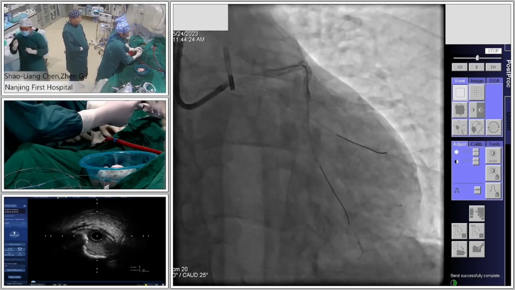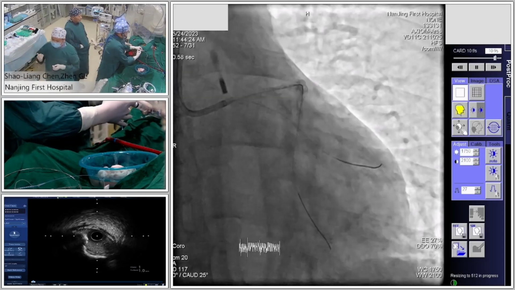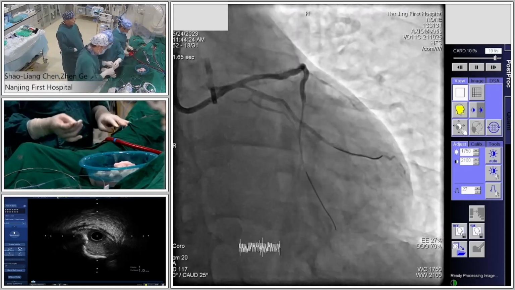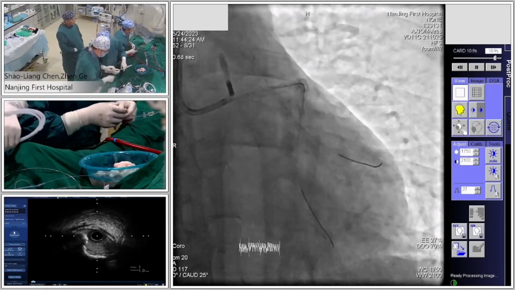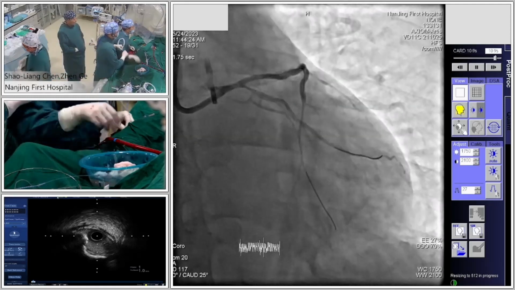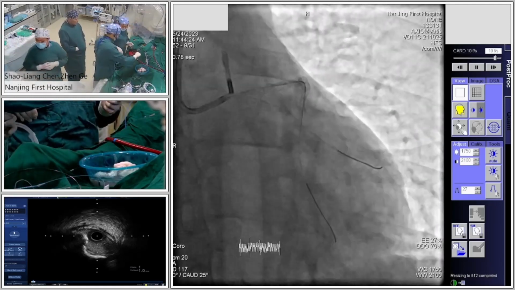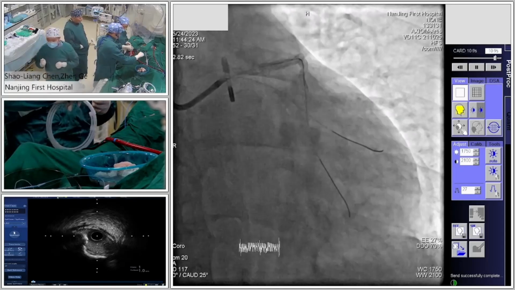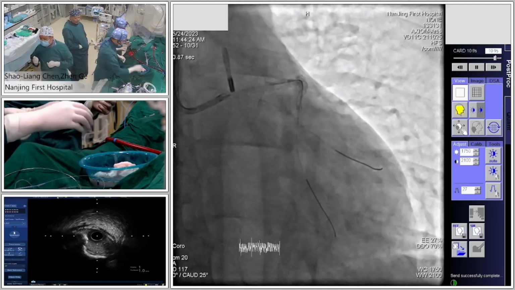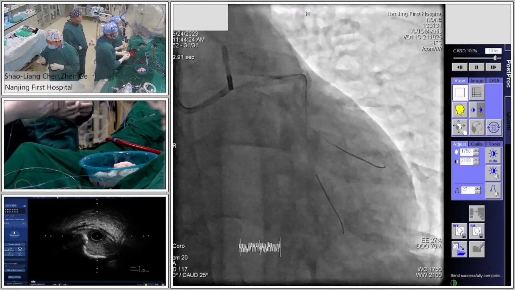Yes, because it's a diffuse lesion. Also, there is a good distal landing zone for the stent. One stent. So what's this stent? This stent is 2.5. What's the stent length? That's 38.